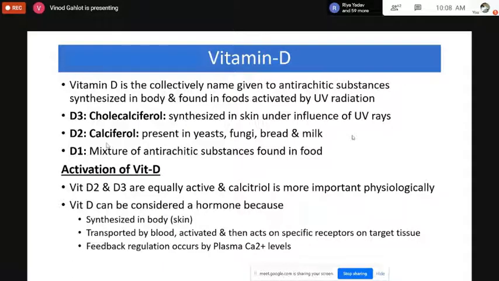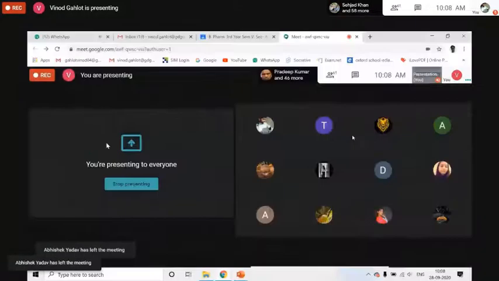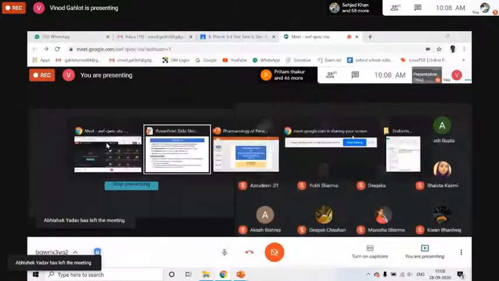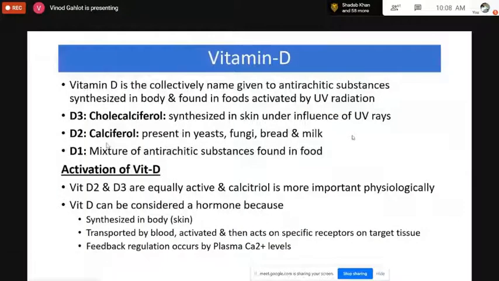So they all are helpful in maintaining the calcium concentration in the body and strengthening the bones. D2 and D3 are equally active, and calcitriol is more important physiologically.